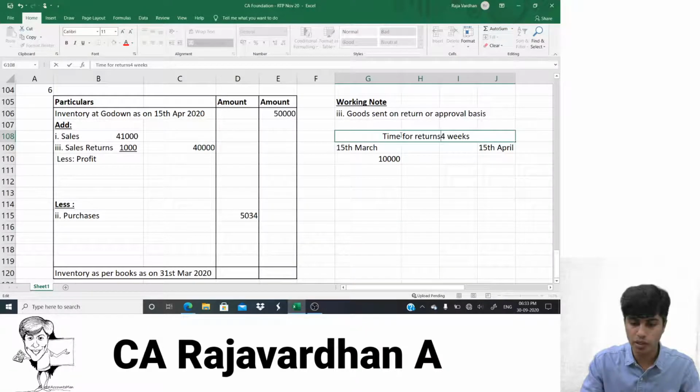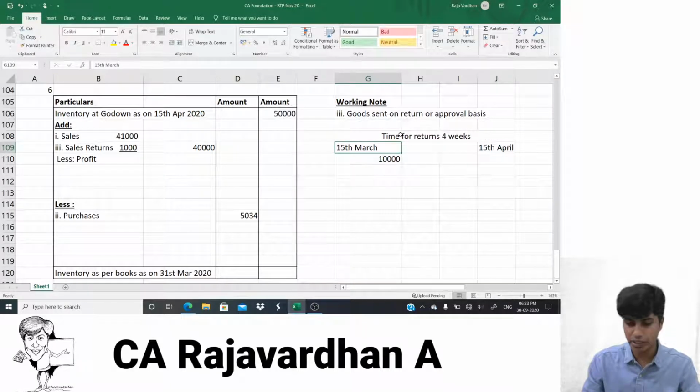So within 4 weeks, if you don't like the goods, you can return it. If you don't return it within 4 weeks, nor say yes, it is assumed to be sold. Between this 15th of March and 15th of April comes one beautiful date. That is 31st of March.